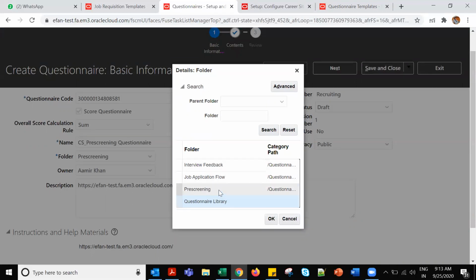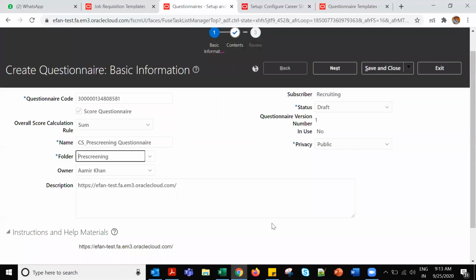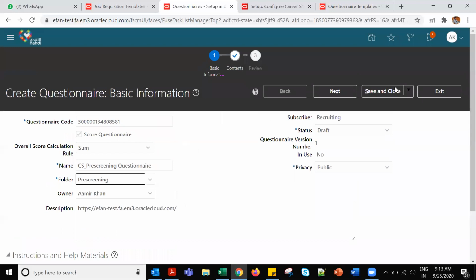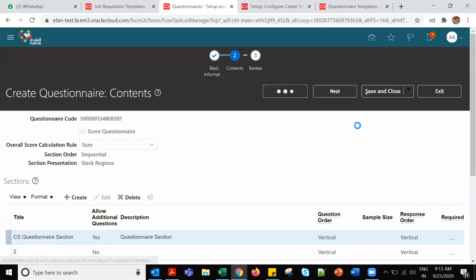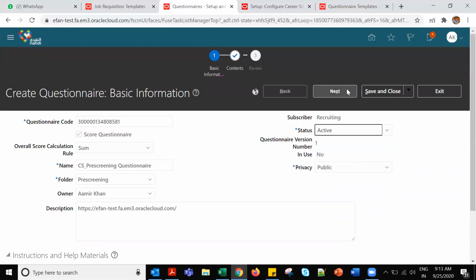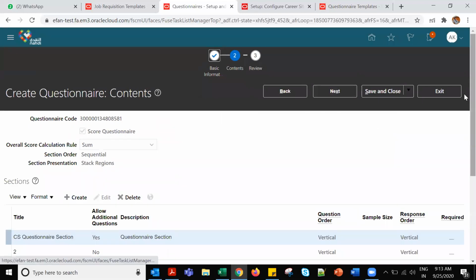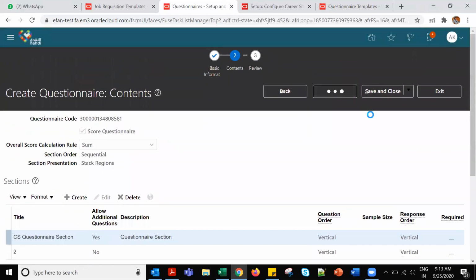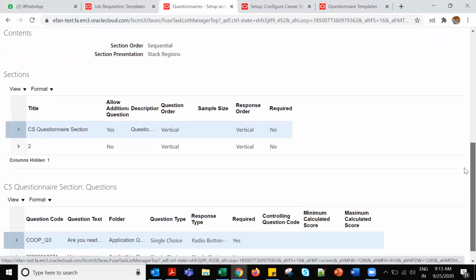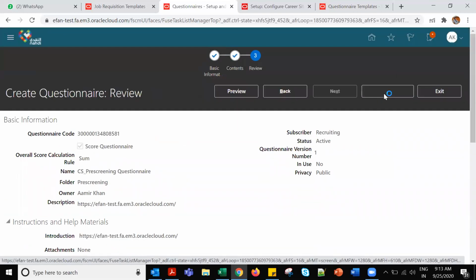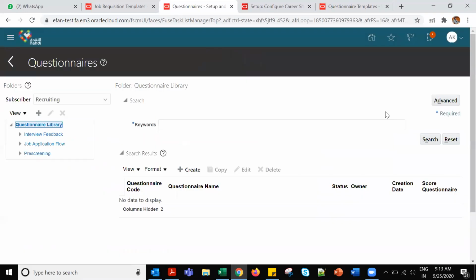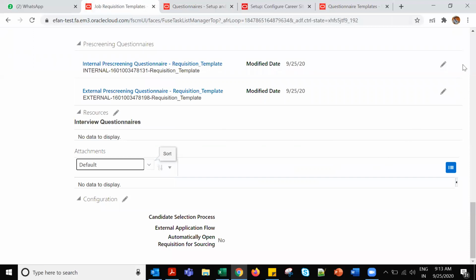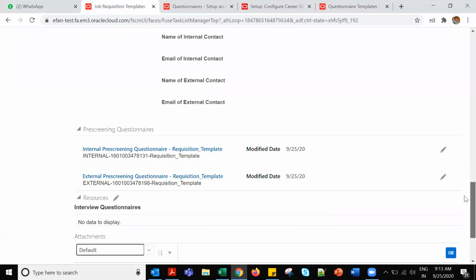So suppose I'm selecting pre-screening for now. I'm creating for pre-screening. Then I will click next. Suppose I put it active. Then go next. Then these are the questions already added in the template. Okay, so no need to add again. I can just view everything. If it is fine, then I am going to save and close. That is created. So I should be able to search for that in the pre-screening here, if I want to add it. Yeah, under pre-screening questionnaires.